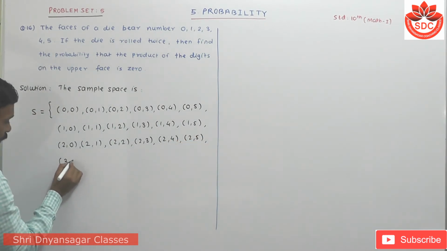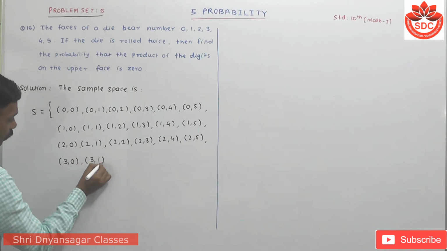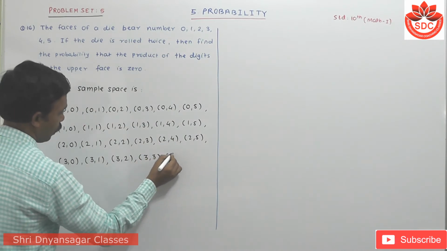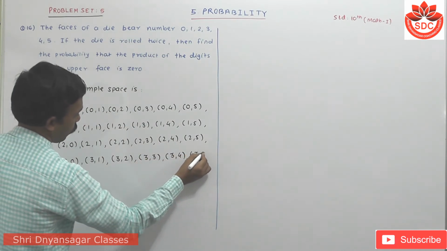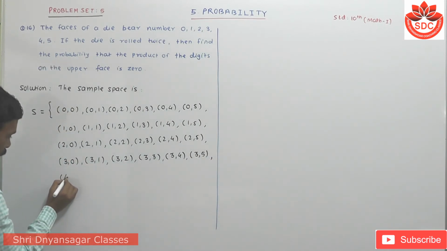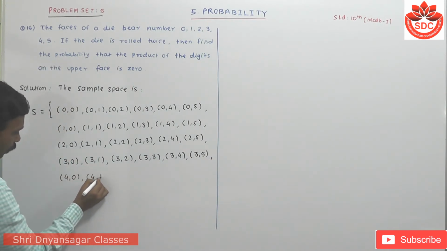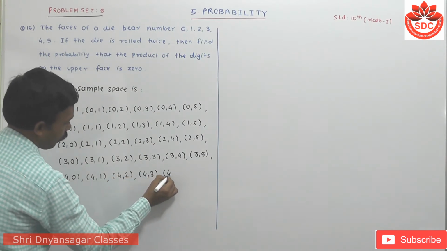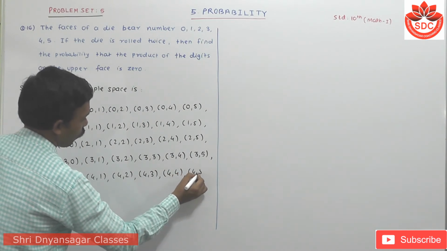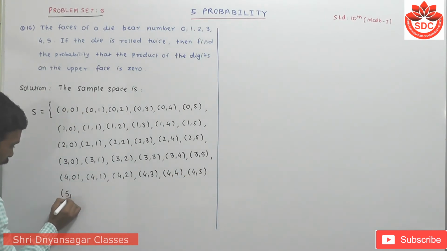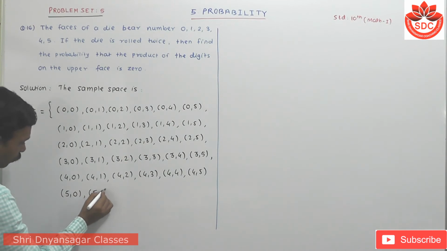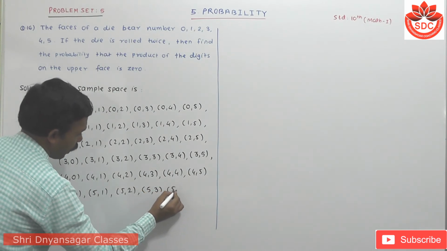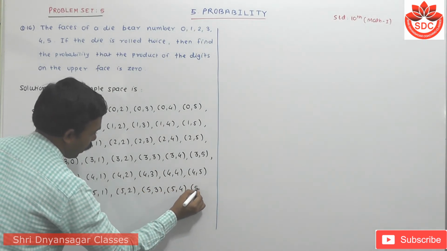Then 3, 0, 3, 1, 3, 2, 3, 3, 3, 4, 3, 5. Then 4, 0, 4, 1, 4, 2, 4, 3, 4, 4, 4, 5. Next one is 5, 0, 5, 1, 5, 2, 5, 3, 5, 4 and 5, 5.